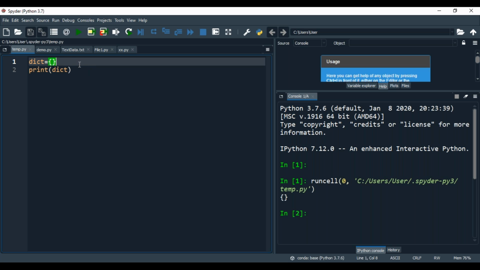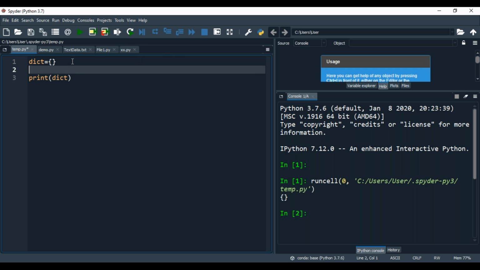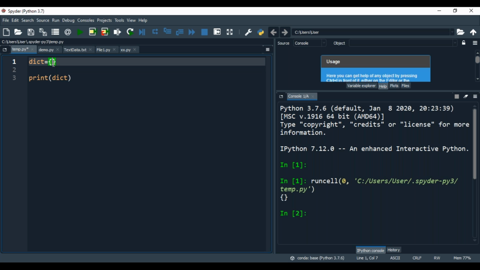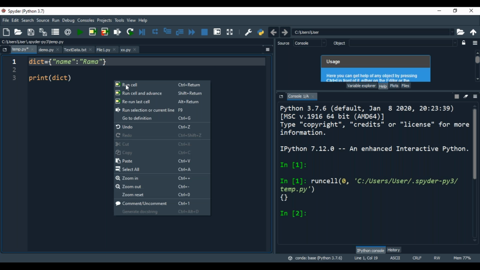Now, I want to put some values. See, here I can show you name, colon, followed by the name representation as a string. You can put double quotes or single quotes: Rama. Run the cell.